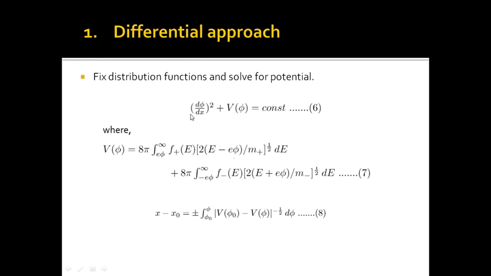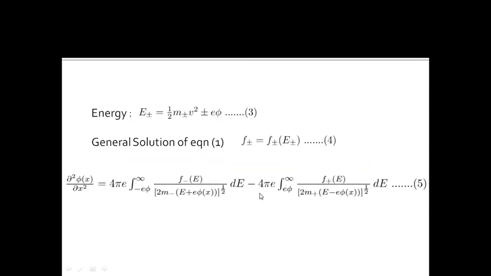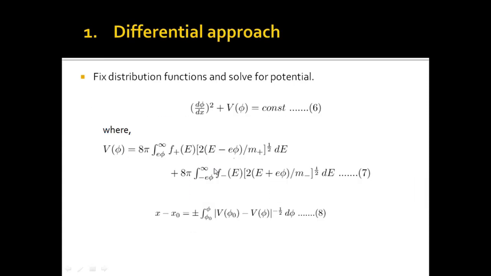If one prescribes F minus and F plus, that is our distribution functions, then equation 5 can be represented in this new form, which can be easily solved numerically. We can solve equation 7 by quadrature and obtain a solution like this. It is a many-to-one approach because for different choices of distribution function, we can obtain the same potential phi.